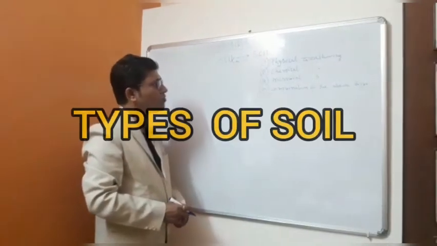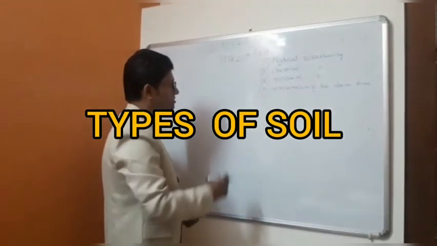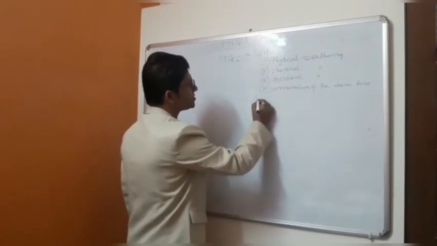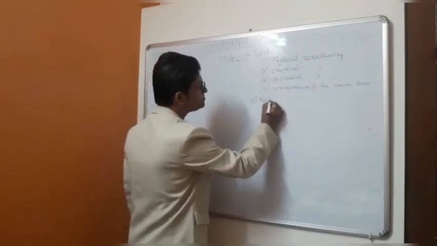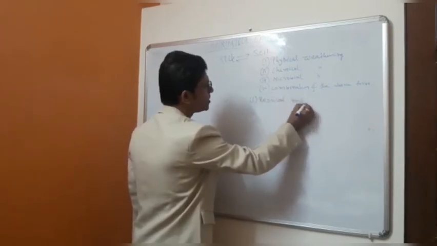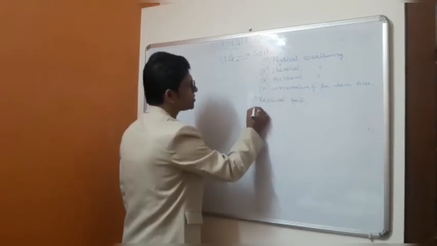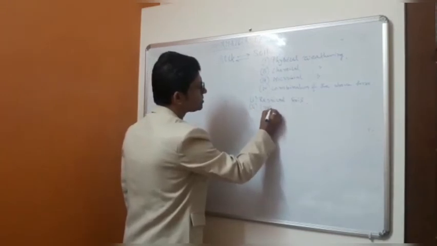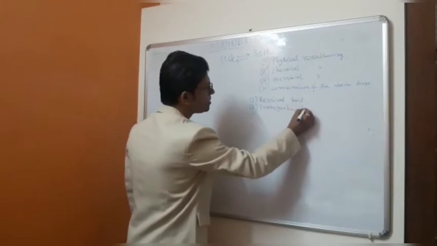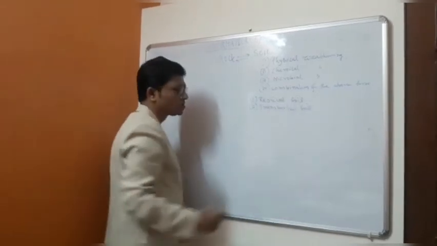Again, what are the types of soil? The types of soil are: one, residual soil, and number two, transported soil. Now what is residual soil?